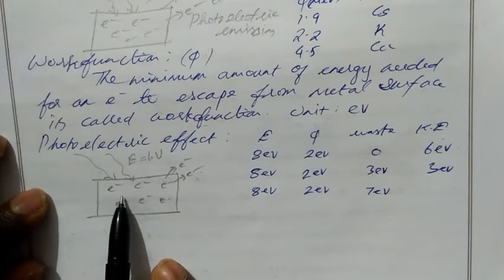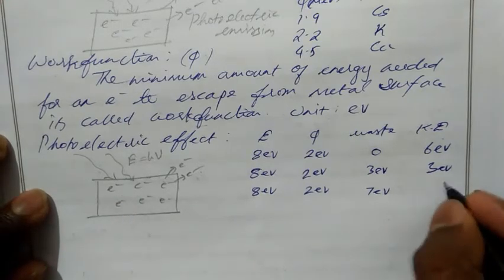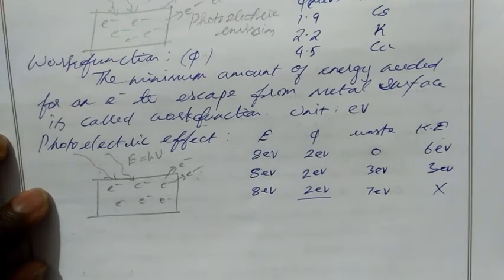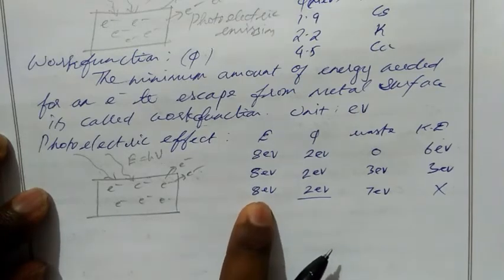Do you think the electron comes out of the surface? Definitely not. Why? Because the electron needs 2 electron volts of energy to come out of the surface, and we gave 8 electron volts.